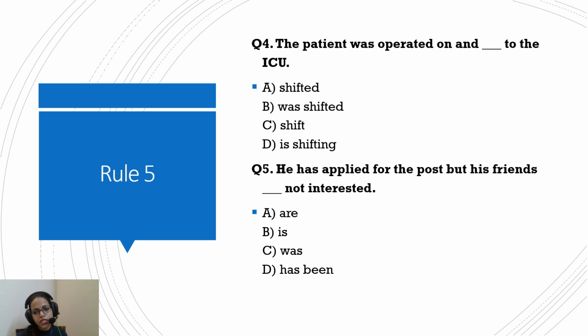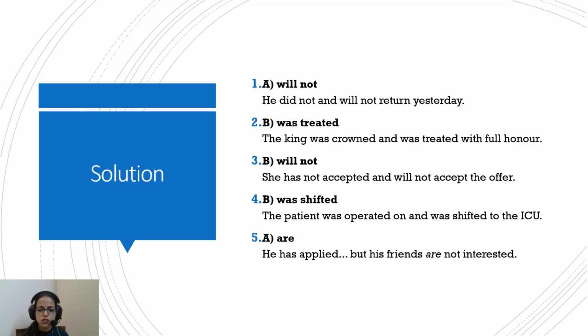The patient was operated on and dash to the ICU. The patient was operated on and was shifted to the ICU. He has applied for the post, but his friends dash not interested. But his friends are not interested. Okay. So this is your solution and the explanation along with it.